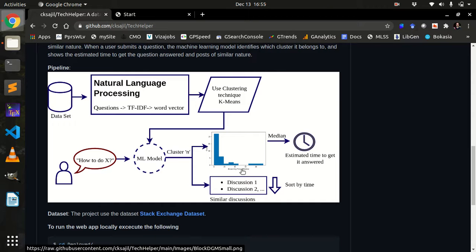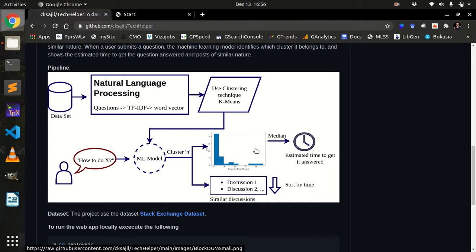If we check the forums, we will see one question and many answers, but there is a provision for an accepted answer which actually solves that problem. So I did an exploratory data analysis to see the accepted answering time for each of the clusters. Whenever a new question comes in, it will identify the cluster and look at the answering time. From that, I often see a pretty good skewed distribution for the answering time.